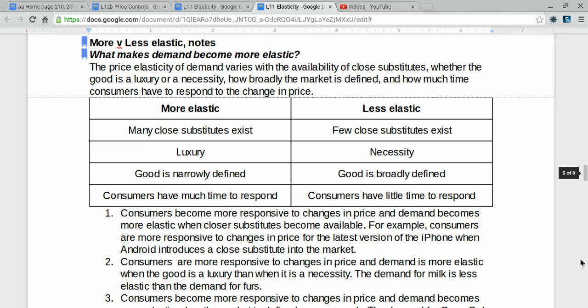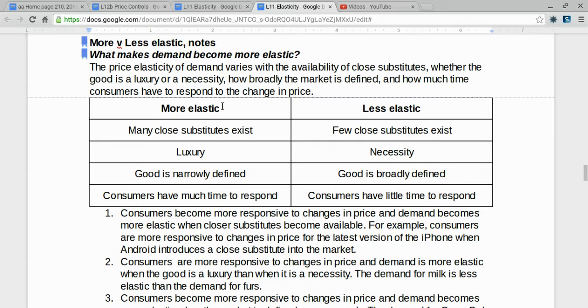Now, what would make a demand be more or less elastic? The price elasticity of demand varies with the availability of close substitutes, whether the good is a luxury or necessity, how broadly the market is defined, and how much time consumers have to respond to a change in price. This simple table indicates when demand tends to be more elastic and when it tends to be less elastic.